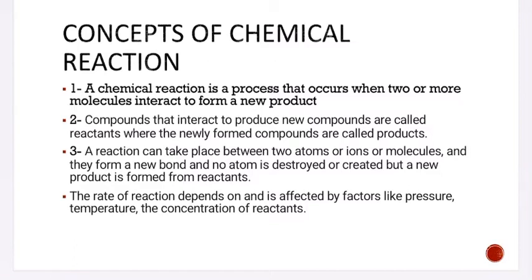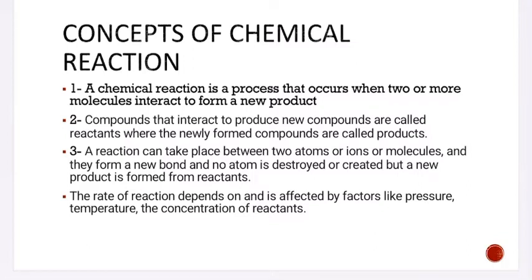Concepts of chemical reaction. A chemical reaction is a process that occurs when two or more molecules interact to form a new product. Compounds that interact to produce new compounds are called reactants, where the newly formed compounds are called products. A reaction can take place between two atoms, ions, or molecules, and they form new bonds. No atom is destroyed or created, but a new product is formed from reactants.